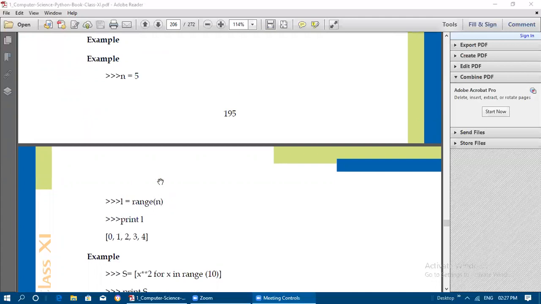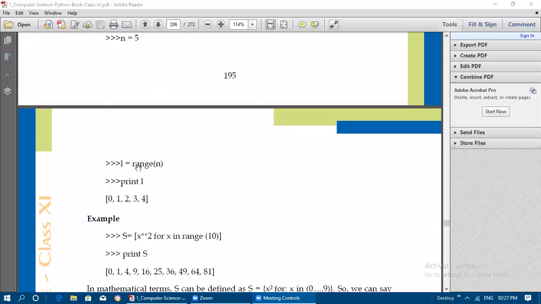If you give it like this, that is known as list comprehension. Range of n means starting from the 0th element to n. It will not go up to 5, it will be less than 5, so it will go up to 4. If you create a list in this manner, this is known as list comprehension. So with the list comprehension method, we can create a list like this. If you are printing L, L will have the values starting from 0 to 4.